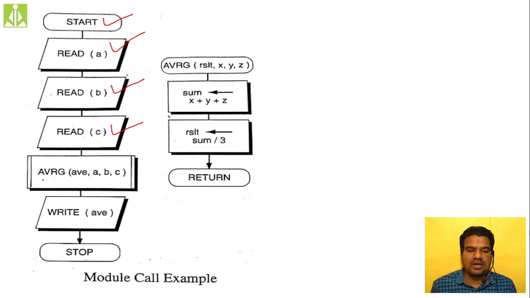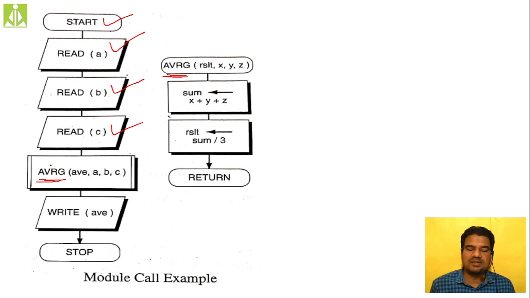So here, what is my module call name? Average of AVG ABC, average of ABC, average of AVG ABC. These are what we call actual parameters, and these are what we call formal parameters. But the function name, the subroutine name or the module call name, is the same both here as well as here, AVRG. So whenever we have a subroutine call or a function call, immediately we